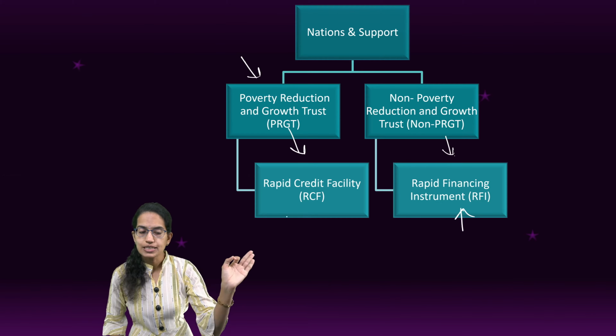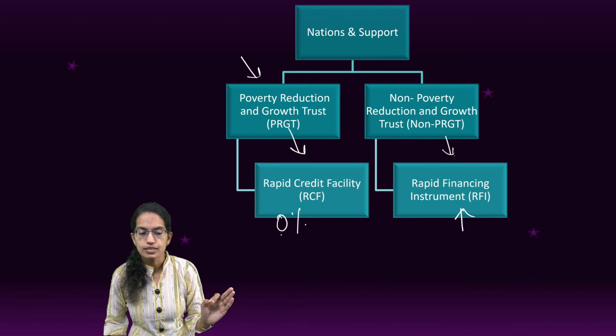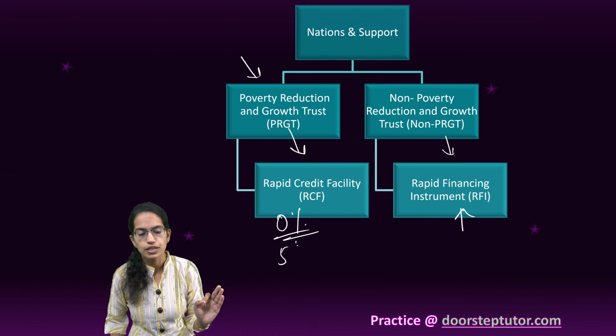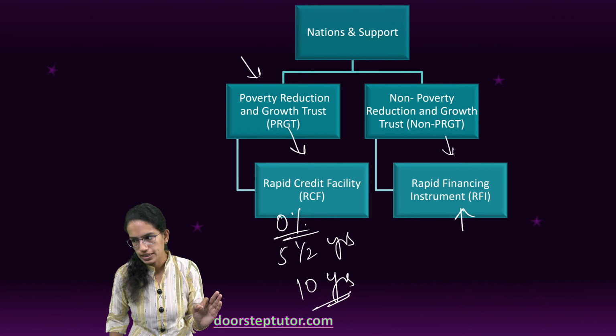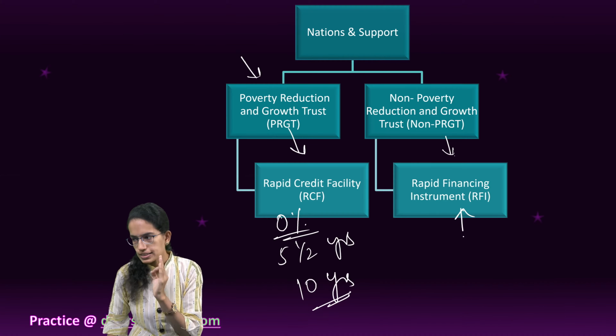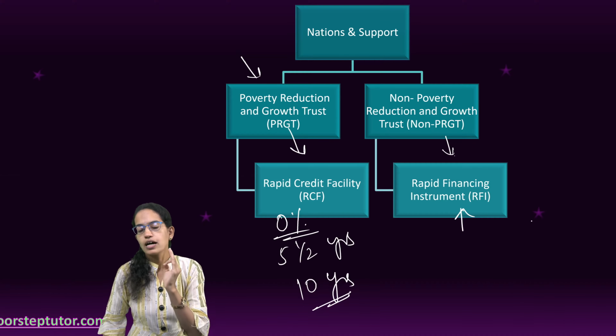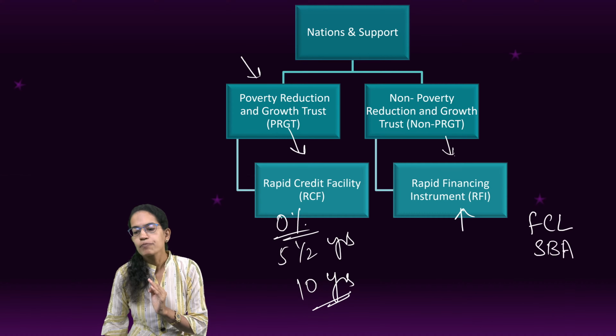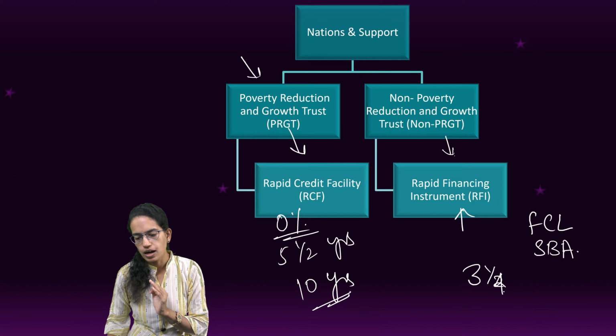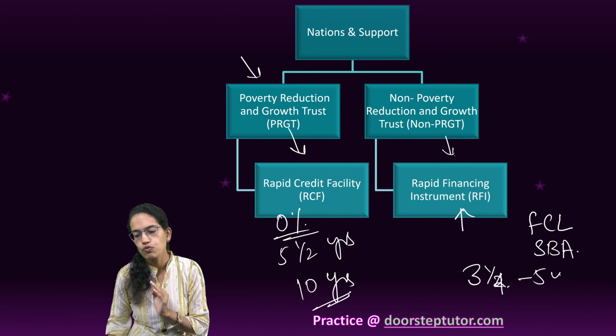Now, as we said, under rapid credit facility, there is 0% interest with a grace period of 5.5 years and a maturity period up to 10 years. In case of rapid financing instrument, there are financial terms, for example, flexible credit limit, standby agreements, and the loan must be repaid somewhere between 3.25 years to 5 years.